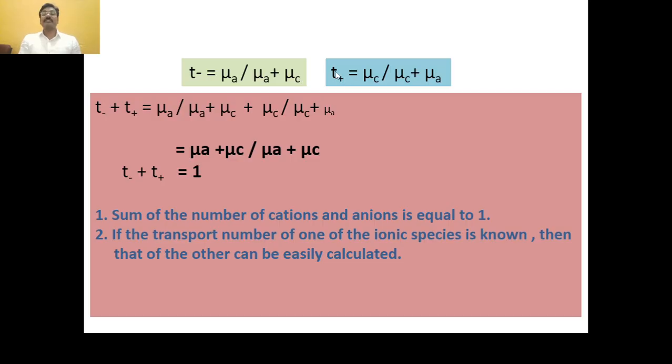Similarly, the transport number of the cation is equal to the speed of the cation divided by the sum of the speeds of the cation as well as the anion.